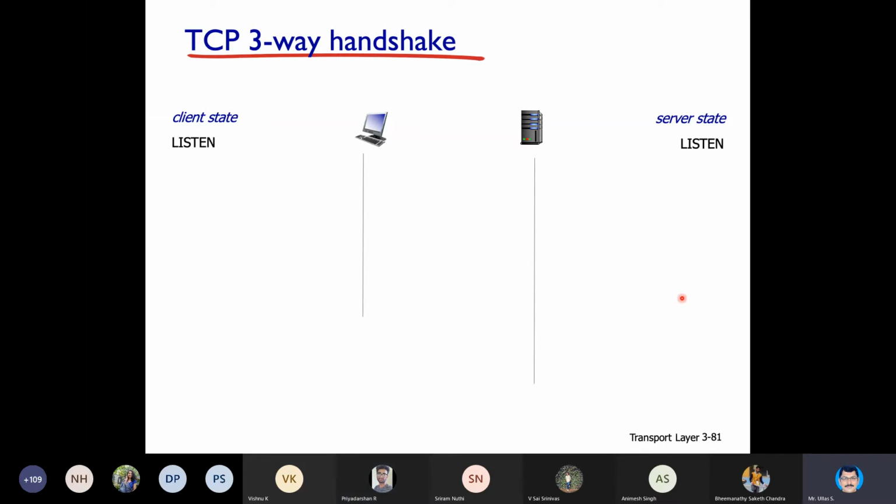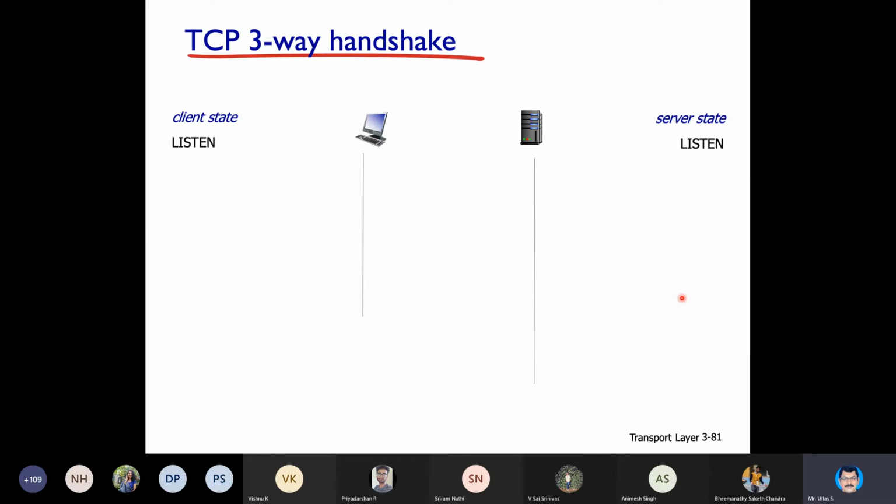I'll tell you one interpretation which is actually wrong. Three-way handshake: I have heard this from many people, especially a few people from North India and a few students from Tamil Nadu.